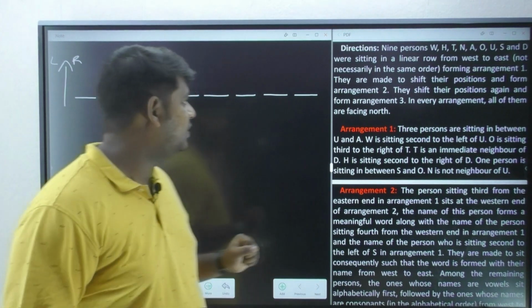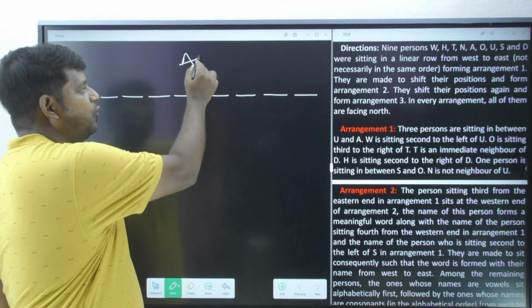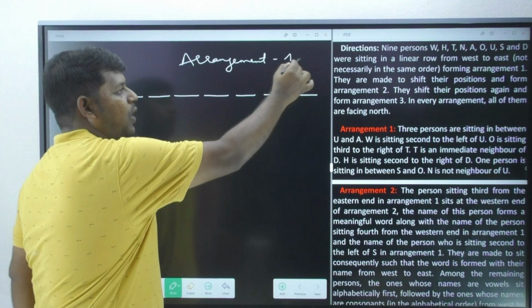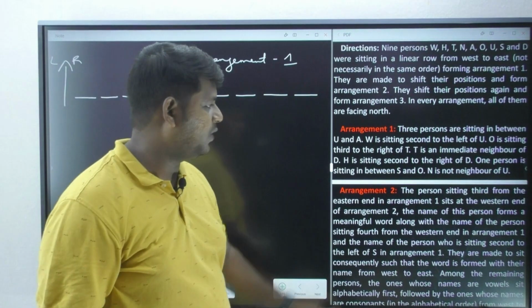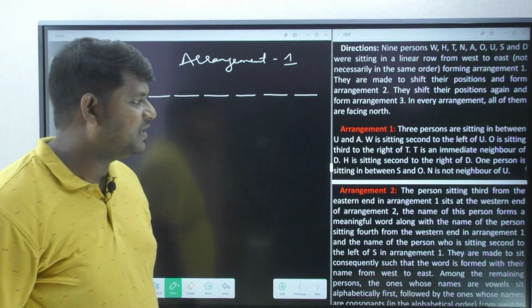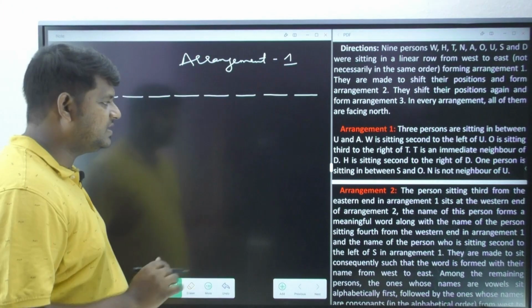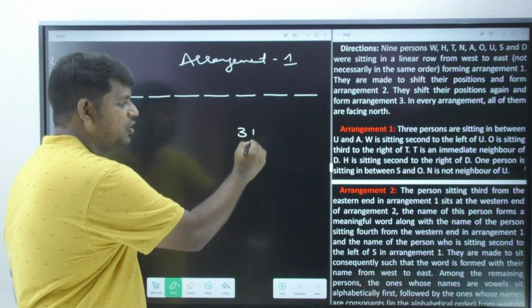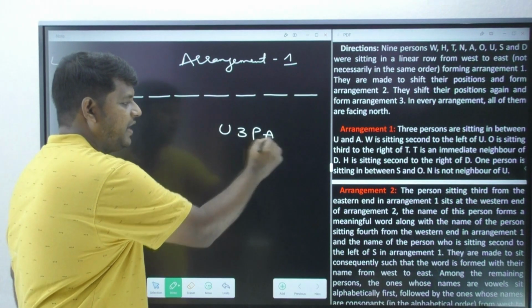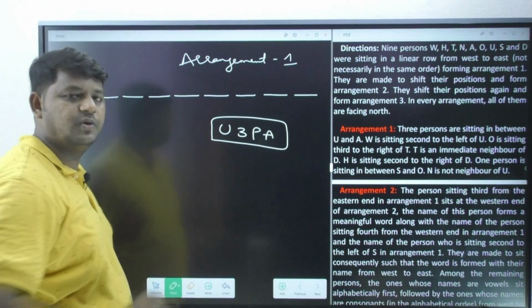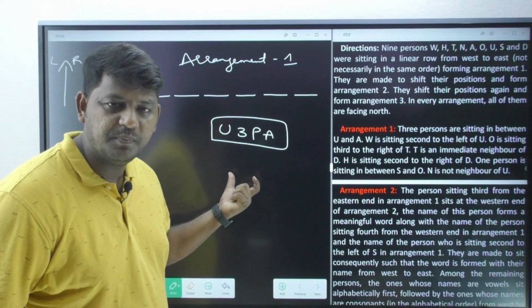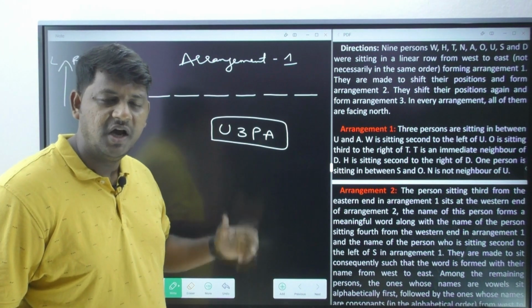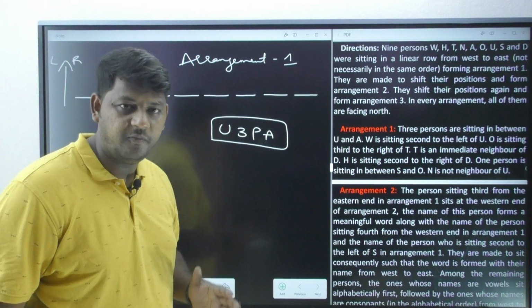Now let us observe arrangement 1. 3 persons are sitting between U and A. This information I am just going to write down. 3 persons are going to be sitting in between U and A. This information is very useful for us, but it is impossible to write it down in our arrangement because you are going to see a lot of possibilities.